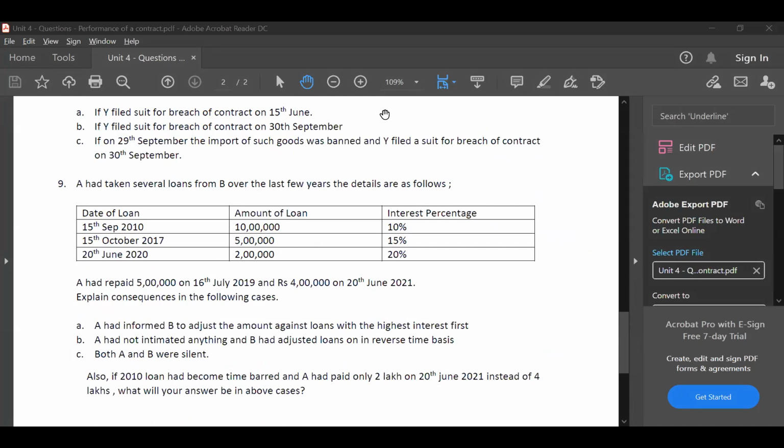Yes, sir. A had taken several loans from B over the last few years. The details are as follows. Date of loan 15 September 2010, amount 10 lakhs, interest percentage 10%. 15th October 2017, 5 lakh, 15%. 20th June 2000.